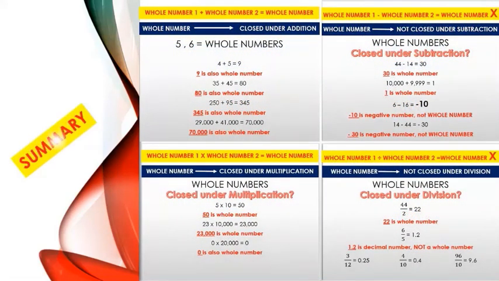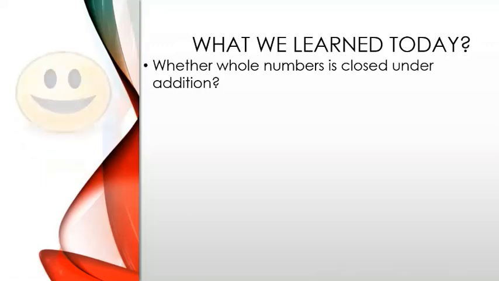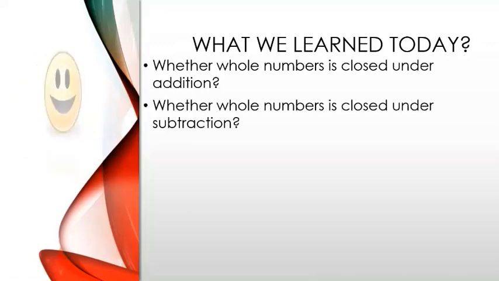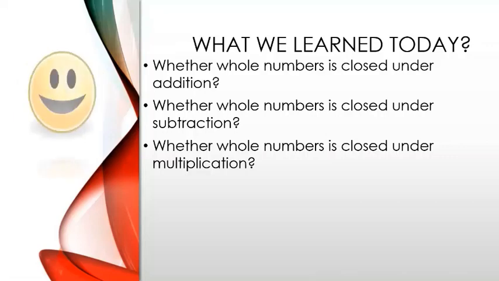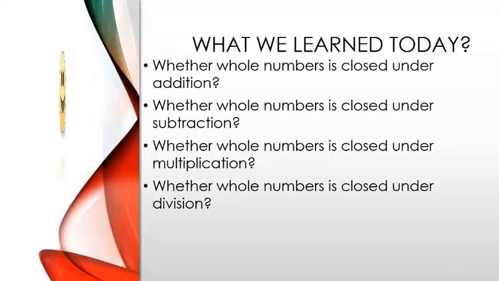So this is a summary of what we learned today. We learned that whole numbers are closed under addition and multiplication, and whole numbers are not closed under subtraction and division. So what did we learn today? We learned whether whole numbers are closed under addition, subtraction, multiplication, and division.